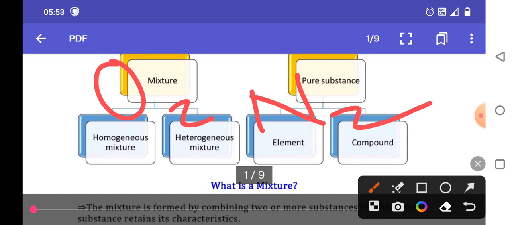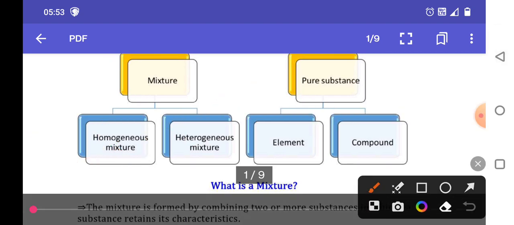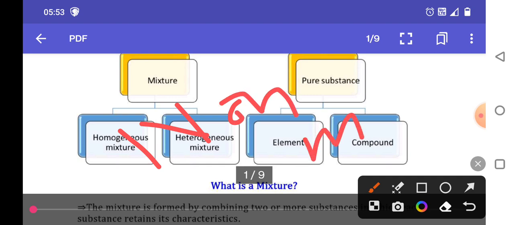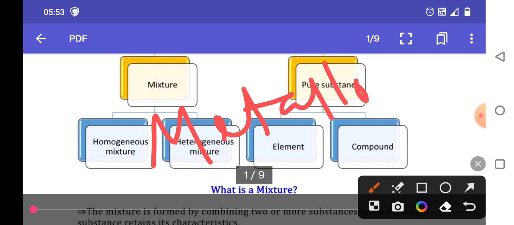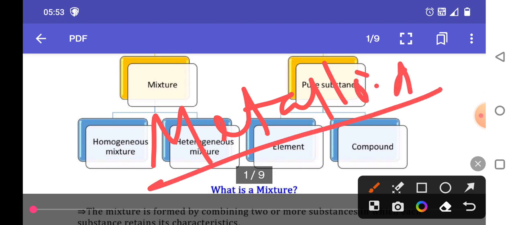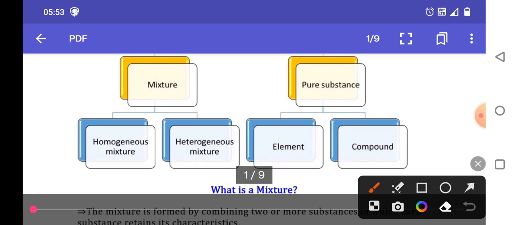And among elements, we find metals, non-metals, and metalloids. In the periodic table, we have seen these kinds of elements: metals, non-metals, and metalloids. These are elements. Okay, then what is a compound?